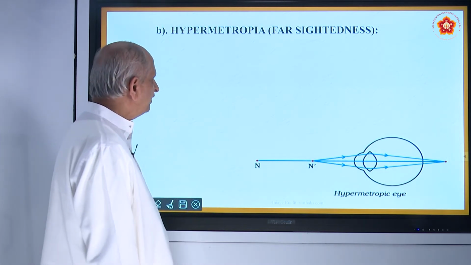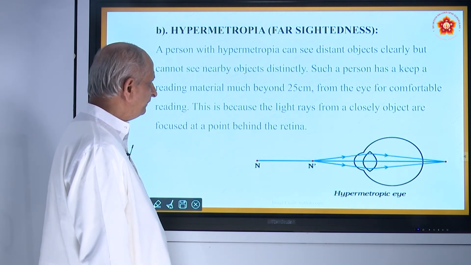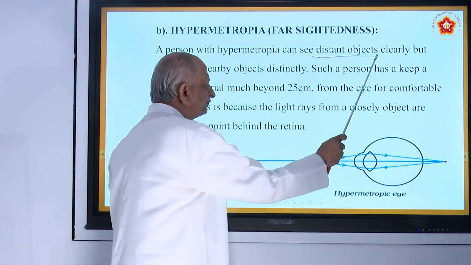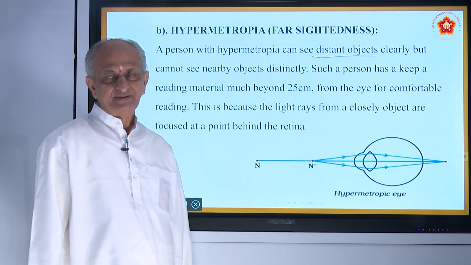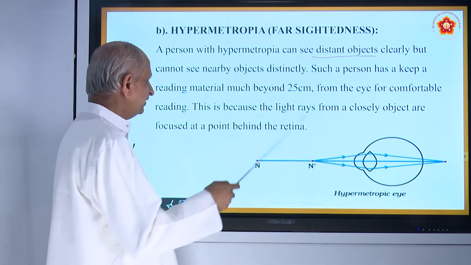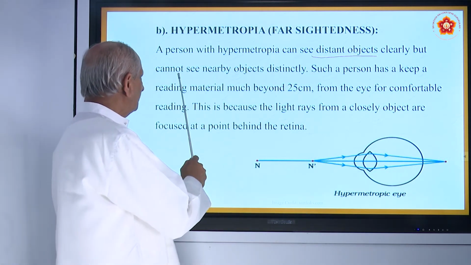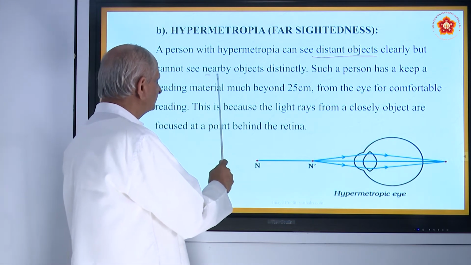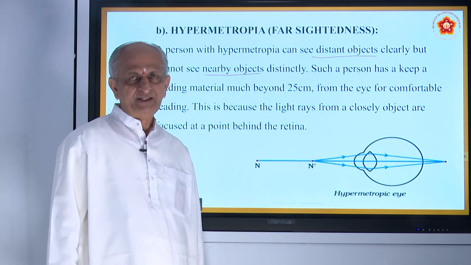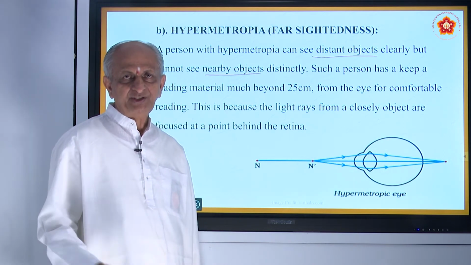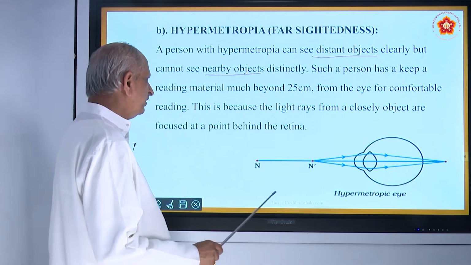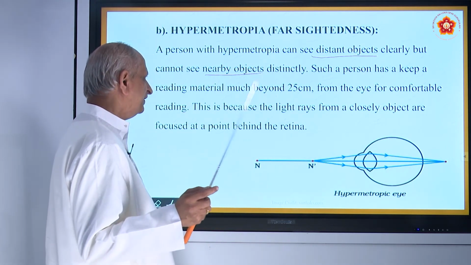So what is the defect called here? Hypermetropia means you can see distant objects. Please know the difference. That was shorter objects; here it is distant objects. But you cannot see nearby objects. For example, with this defect, they cannot see the board properly, so to see the board, they should take a proper distance.